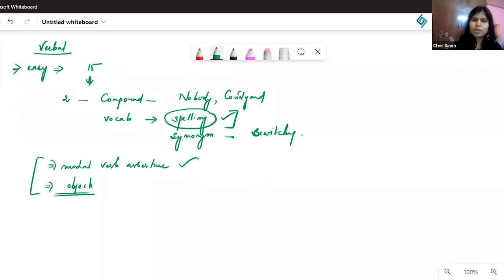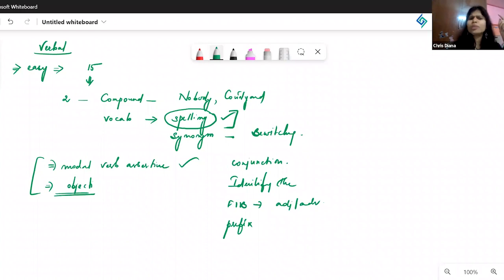Other questions were based on conjunction. There was one conjunction-based question. Then you had to identify the tense. One question was identifying the tense. And then there was one fill-in-the-blanks question, which required filling in the right adjective or the right adverb. Then there was one question which asked you to figure out which word actually has a prefix. I think only one word had a prefix there, so it was very easy to identify. And then, yeah, one question on direct and indirect speech as well.